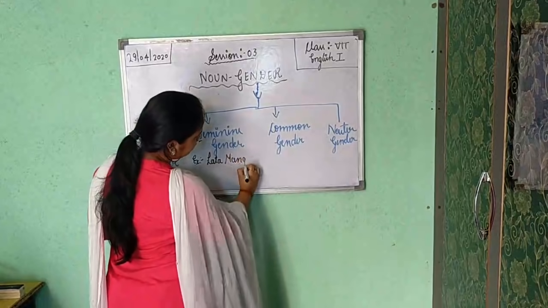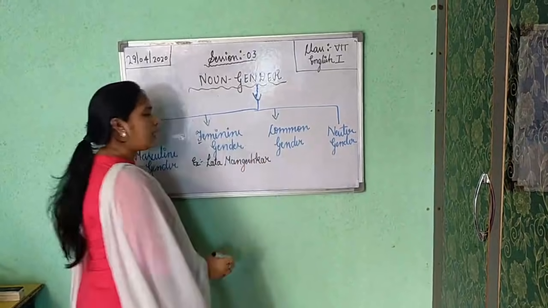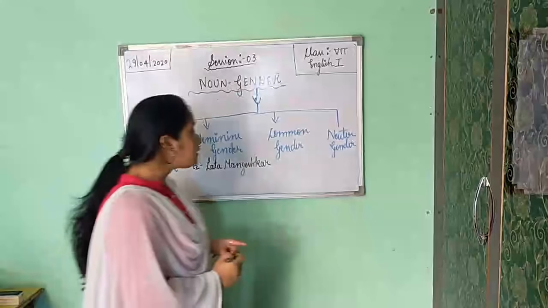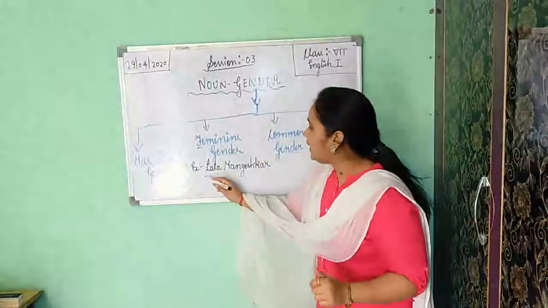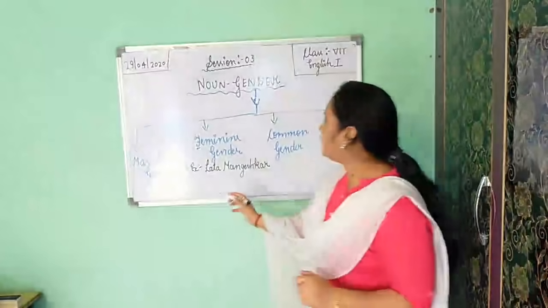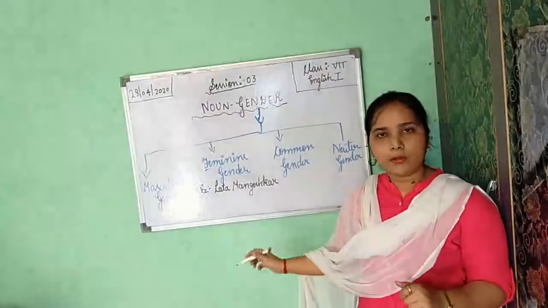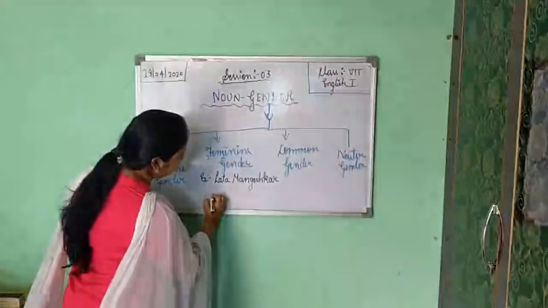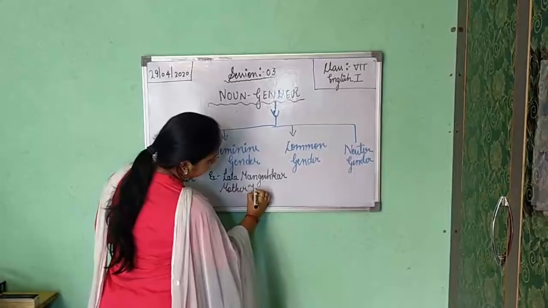Lata Mangeshkar. Everyone knows about Lata Mangeshkar, one of the best singers of the entire world. So she is female. So that's why Lata Mangeshkar is a feminine gender. Okay. Second example is Mother Teresa.